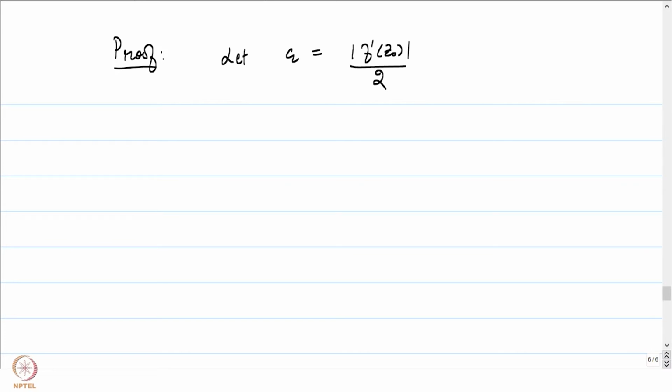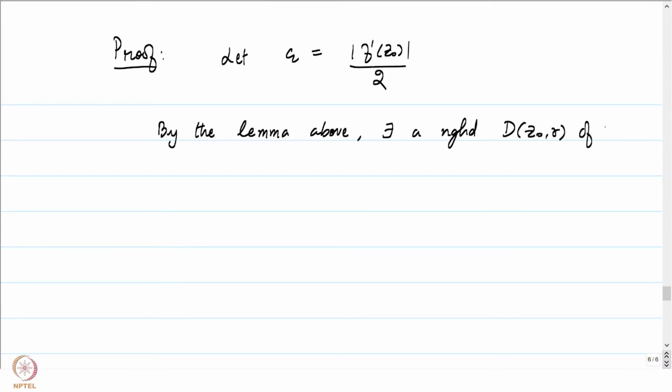Now, by the lemma above, or rather the proof of the lemma above, there exists a neighborhood D(z0, r) of z0 such that for z, w in D(z0, r), let's call this neighborhood U.